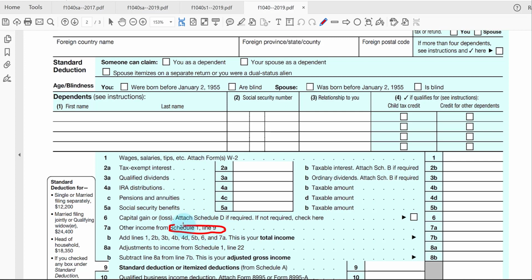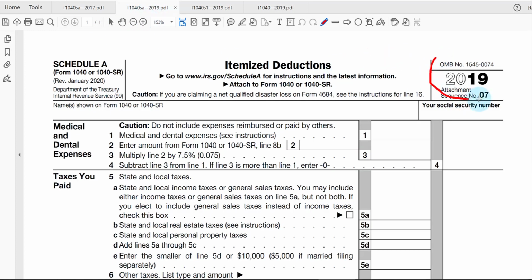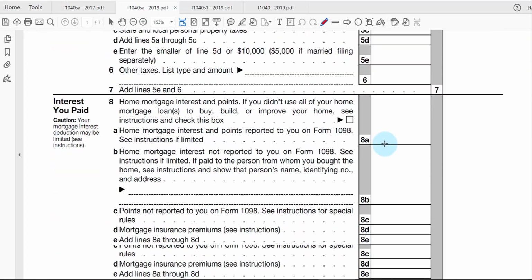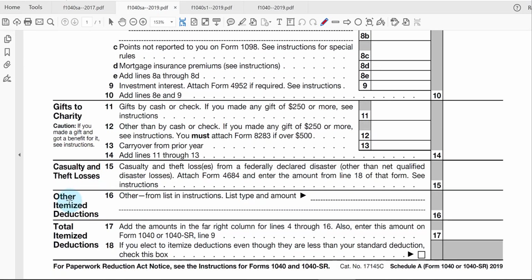But then any losses during the year, let me go back to the 2019 Schedule A, not the 2017. You notice that the miscellaneous section is gone. We still have this other deduction. So gambling losses would be reported here to the extent of any gambling winnings.